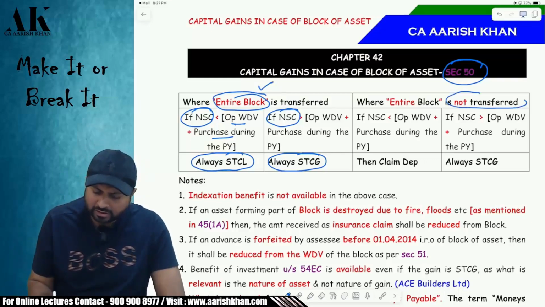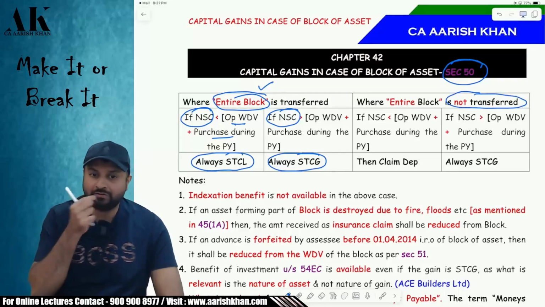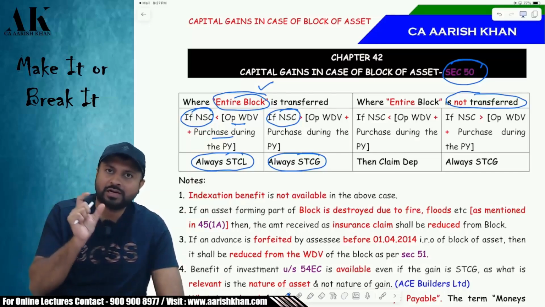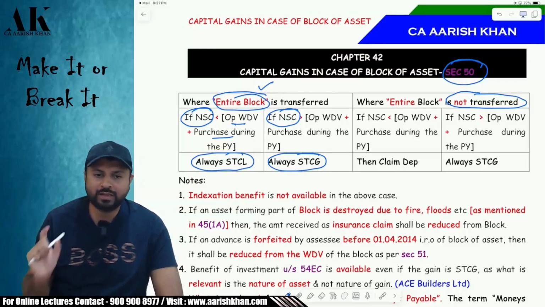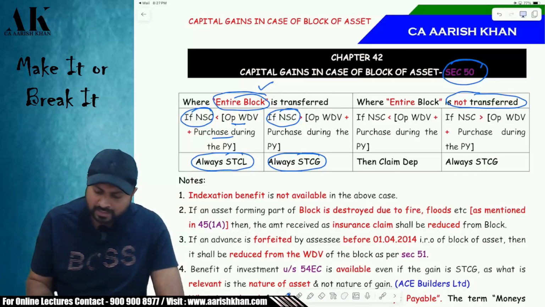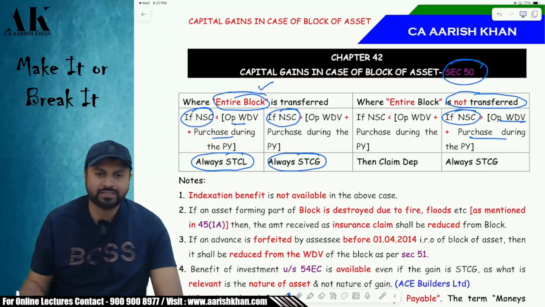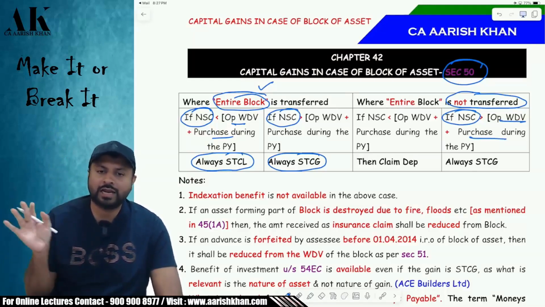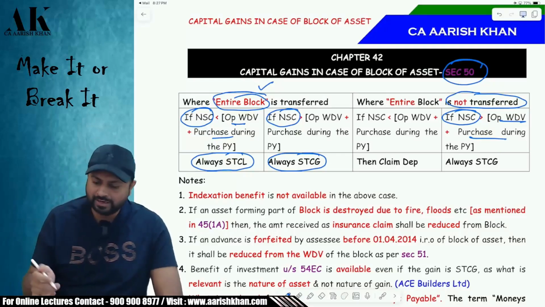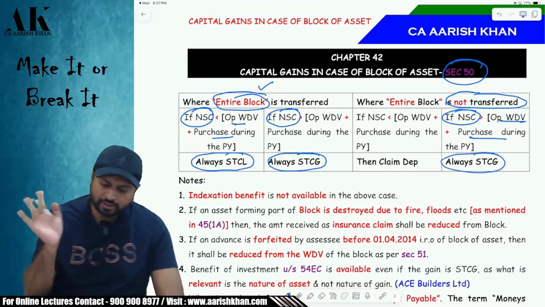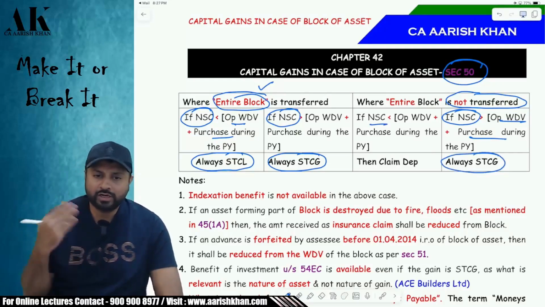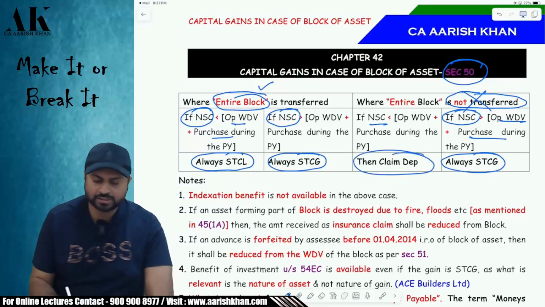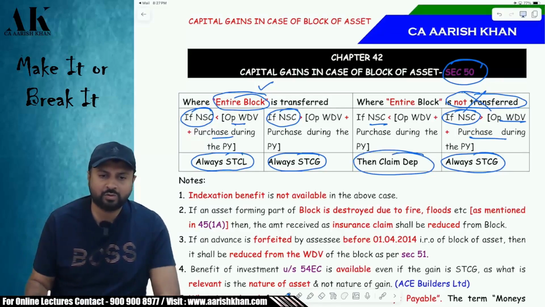What if the entire block is not transferred? Then you have to check whether the block is negative or not. The quantity column is not becoming zero because you're not transferring the entire block. Then you have to check the amount column. When will the amount column become negative? If your consideration is more than your opening WDV and purchase. Okay, if opening WDV and purchase is 10 lakh and consideration is 15 lakh, so you will reduce 10 lakh minus 15 lakh, the amount will come to negative, correct? And therefore you will be liable for short-term capital gains. But if your consideration is less and your quantity is also there because you are not selling the entire block, then the question of capital gains will not arise. Then you will claim depreciation under business and profession. Is it clear? I hope it is clear to all of you. Okay.